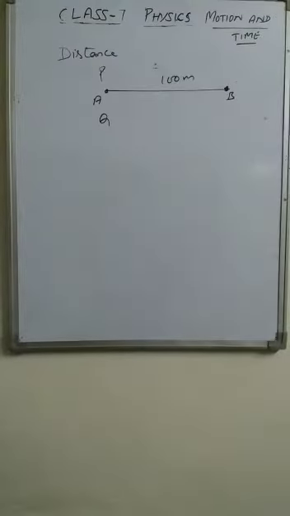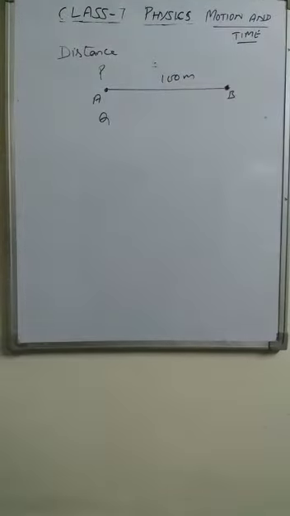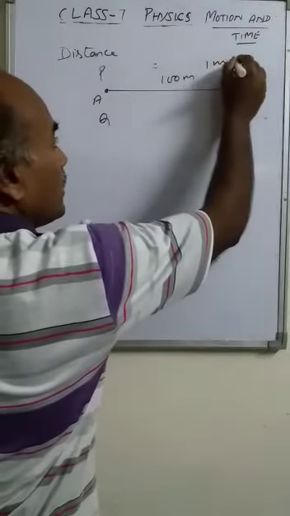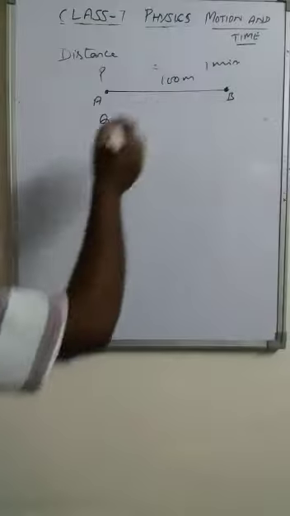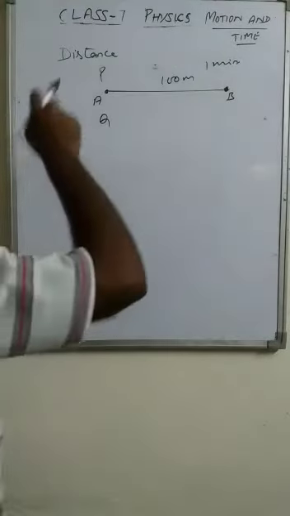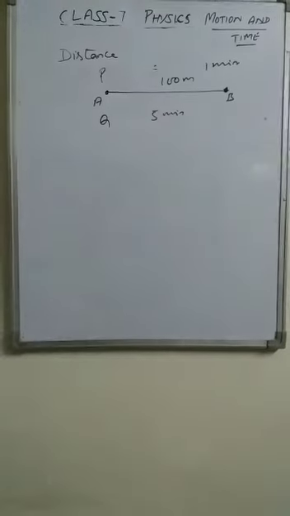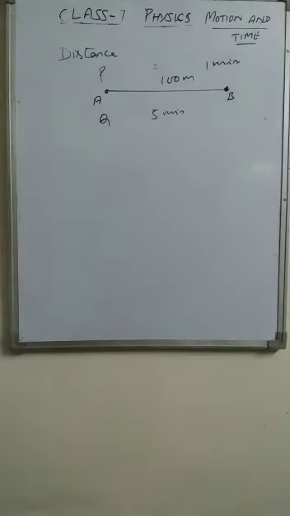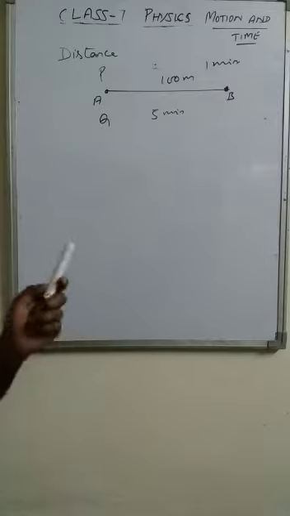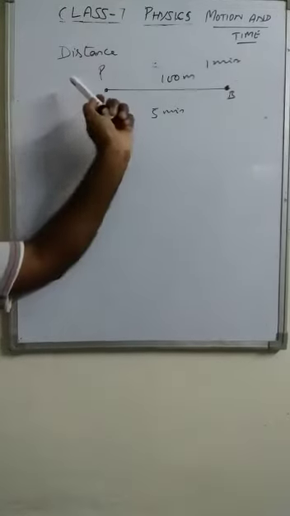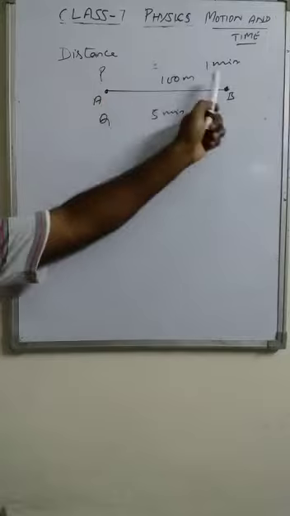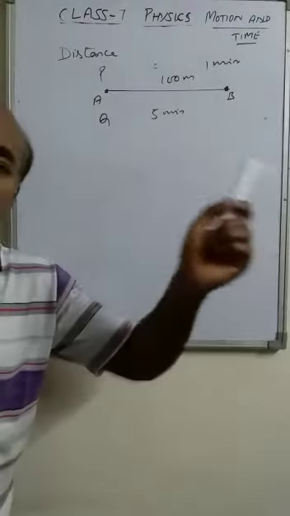If P traveled 100 meter in 1 minute, then Q covered the same 100 meter, but he took 5 minutes. Here the distance traveled is same, but to cover the same distance, the time taken is different. So that's why I said that by considering only the distance traveled, we cannot say who was faster, who was slower.